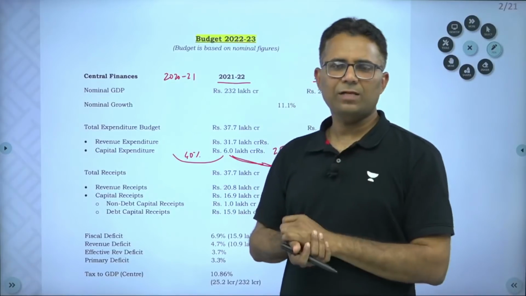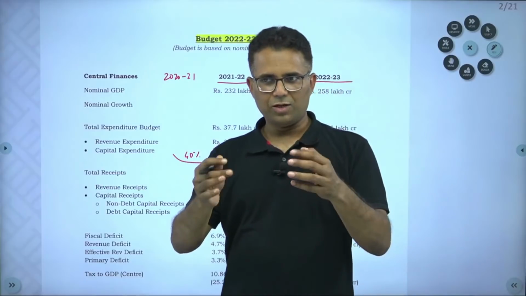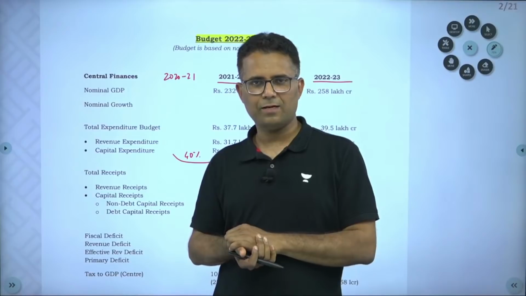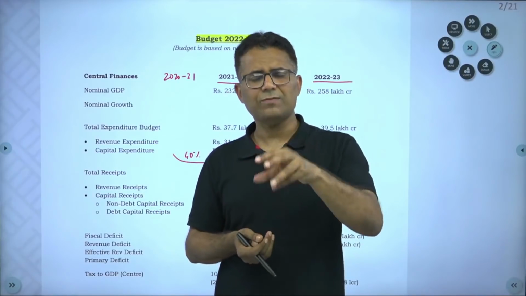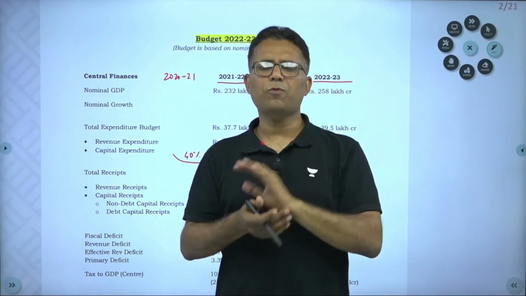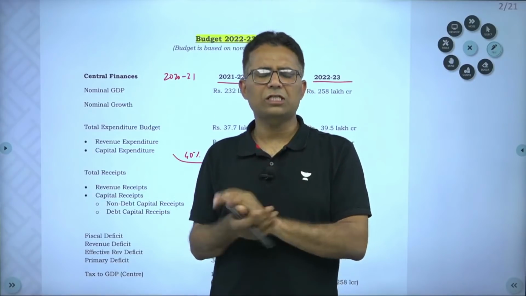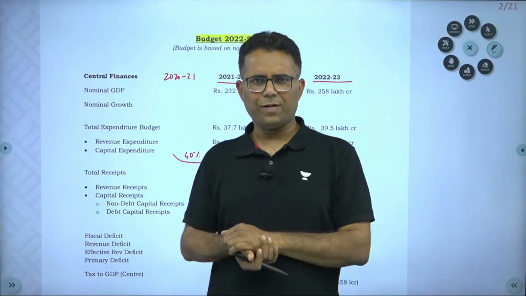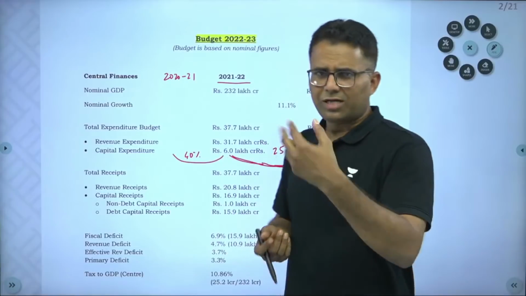And what logic has been given, that capital expenditure will move the virtuous cycle, will bring in a virtuous cycle, and it will crowd in the private sector. These terms have been used in the budget speech, so these terms become very important for you. So government has said that since investment is not increasing much, if government spends a lot on expenditure, it has a much more multiplier impact, and it will pull in the private sector. It will crowd in the private sector.